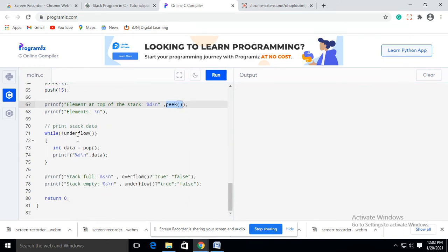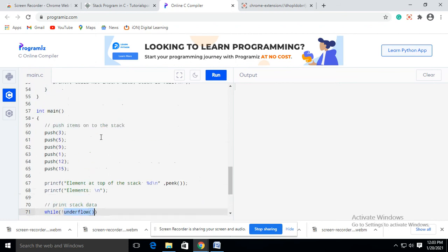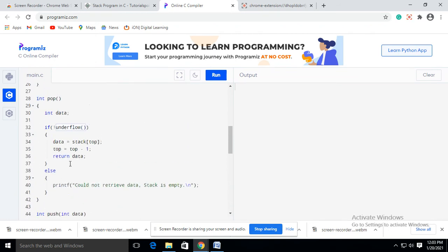Now we will delete all the values. That means we will invoke the pop function. Until when will this pop function execute? Until the underflow condition is satisfied. That is why we have kept it inside a loop. While the underflow condition is false, data equal to pop function executes, and the data returned, that is the top value, will be held by that data, and the top value will be decremented.